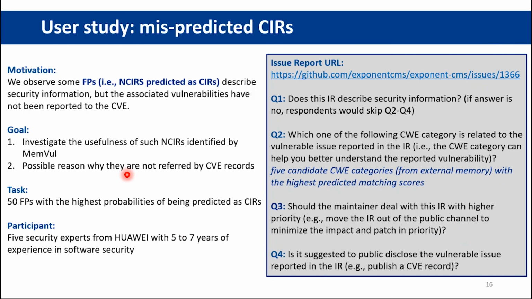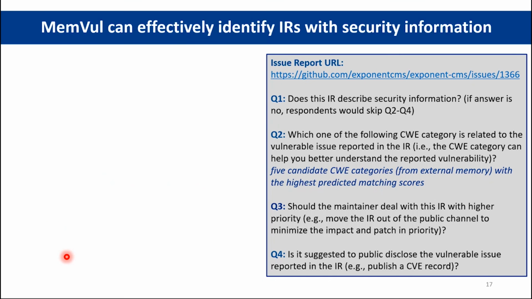We observed some false positives actually describe security information, but the associated vulnerabilities have not been reported to CVE. Thus, we conduct a user study to investigate the usefulness of such NCIRs identified by Manvo, also the possible reasons why they are not referred by CVE records. We select the top 50 false positives and invite 5 security experts as our participants.